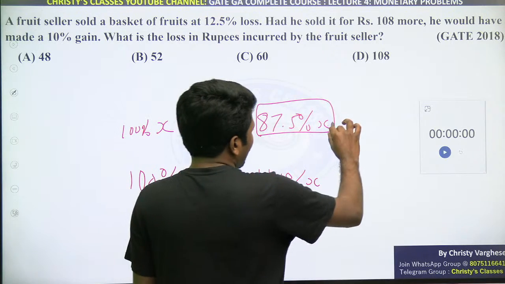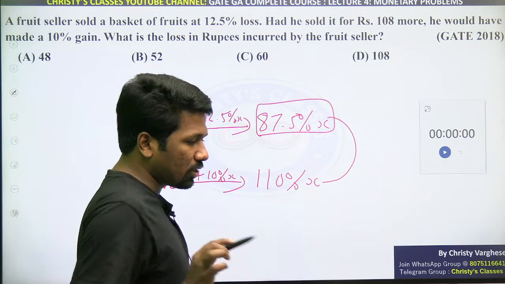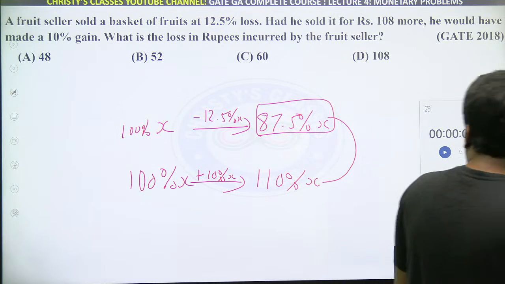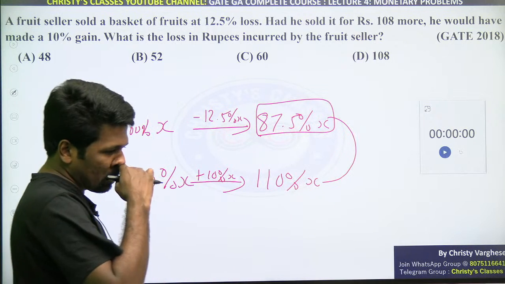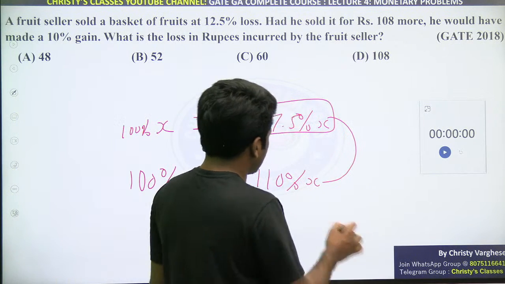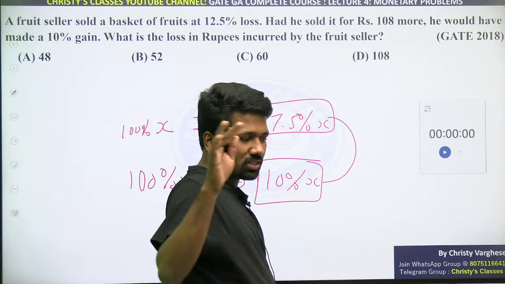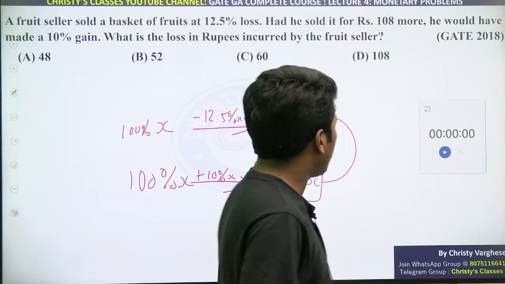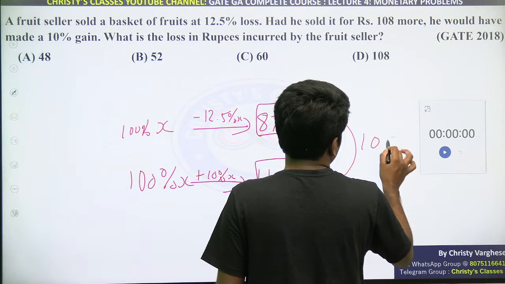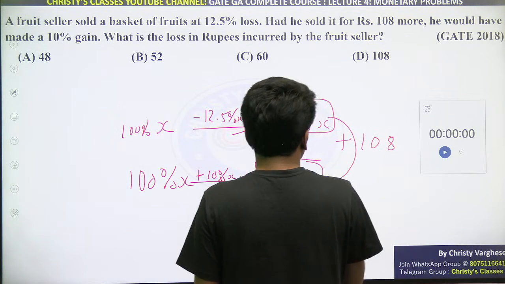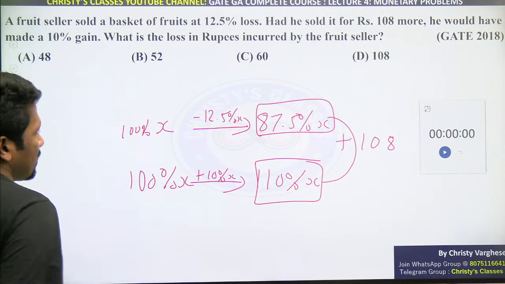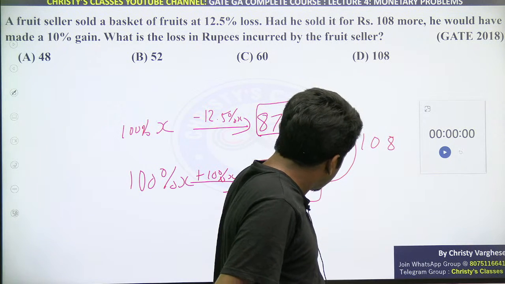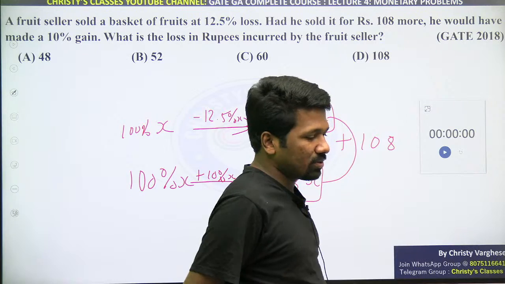And the question is saying the connection between these two selling prices. Are you understanding that? Few of you only got it right. I will explain. Are you understanding this much? Please respond. 87.5% of X is the first money he is getting in the first scenario. Second scenario में 110% of X है. ये दोनों के बीच में 108 rupees का difference है. That means this plus 108 is 110% of X. 87.5% of X plus 108 is 110% of X.